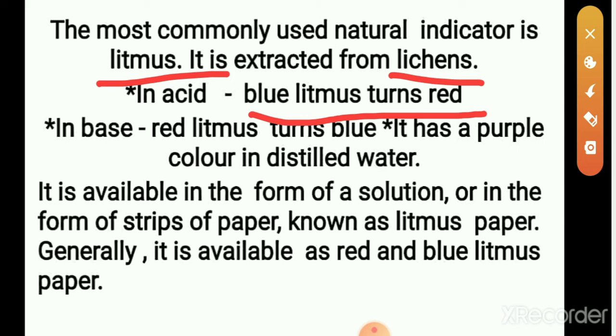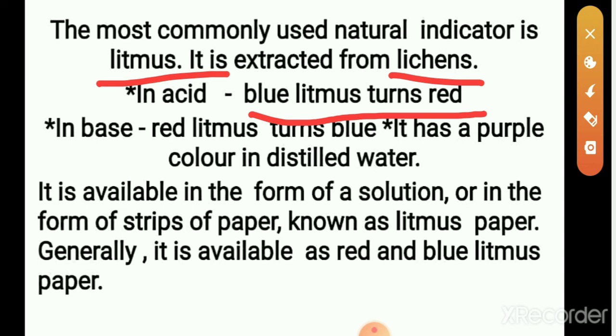Then what color change occurs here? In acid, blue litmus paper changes to red.